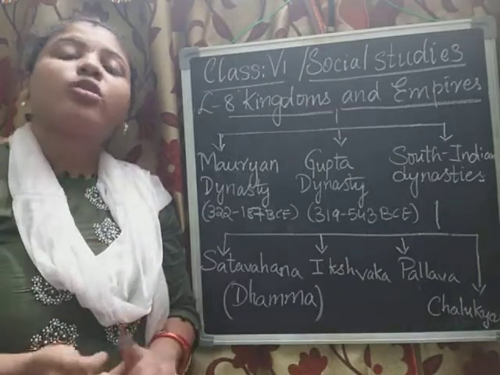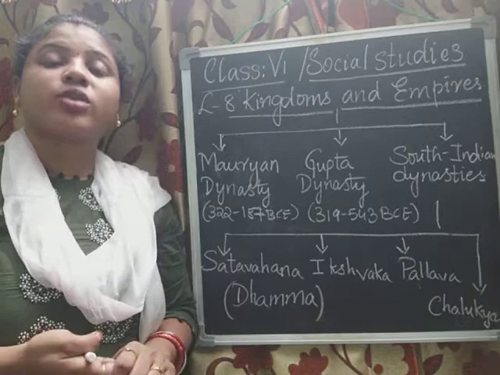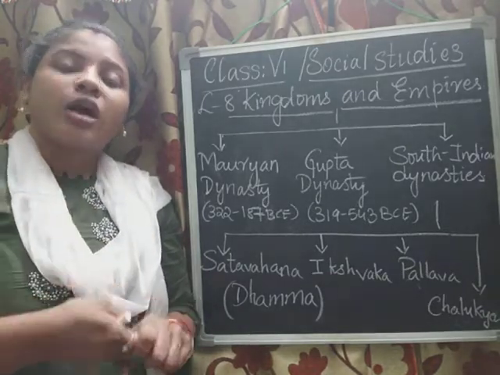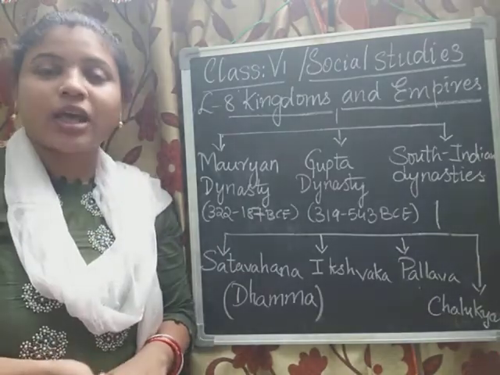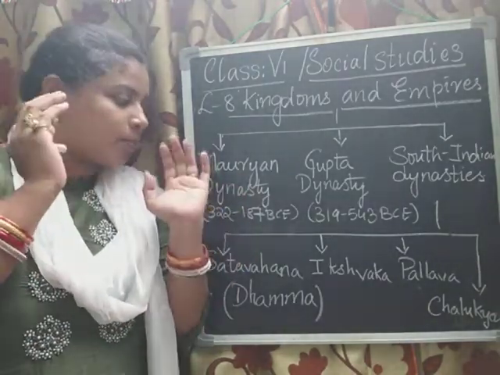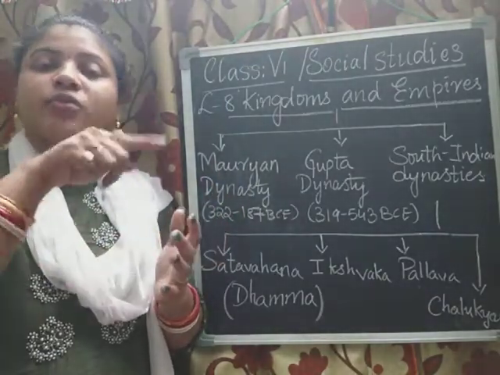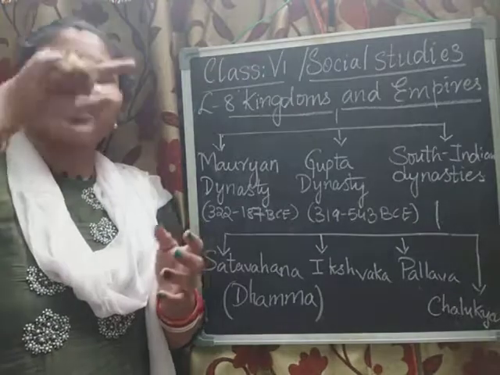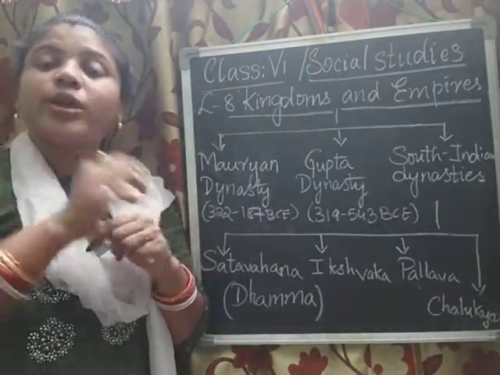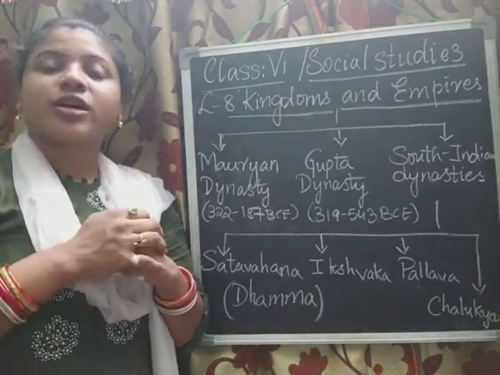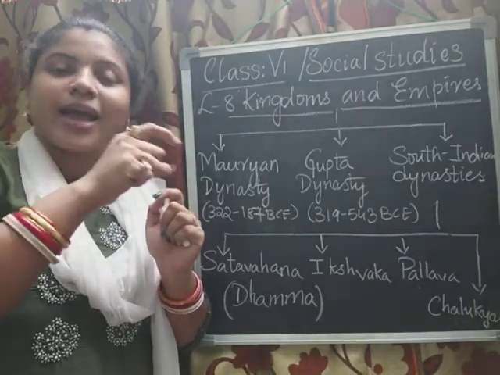To give a lot of respect to Ashoka, the famous king, the Indian government has taken the Ashoka symbol, that is the symbol of Ashoka Chakra. You might have seen, no, 24 spokes. That means 24 sticks will be there on the Ashoka Chakra. On our Indian national flag also, in the middle in blue color, we have seen this Ashoka Chakra.